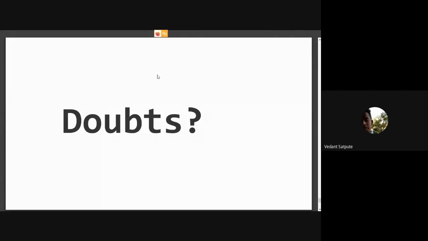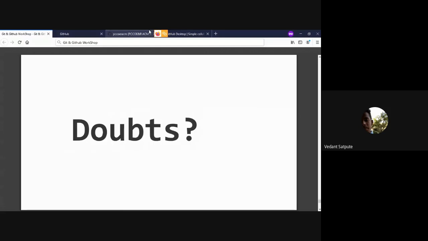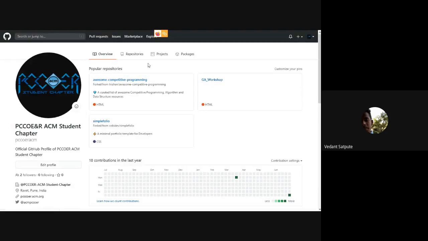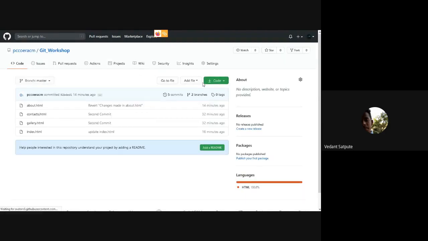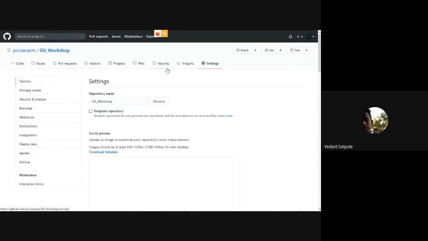for a password. So if you don't want to add the password every time, you can use the thing called... wait, let me show you. I don't think I will find it here.